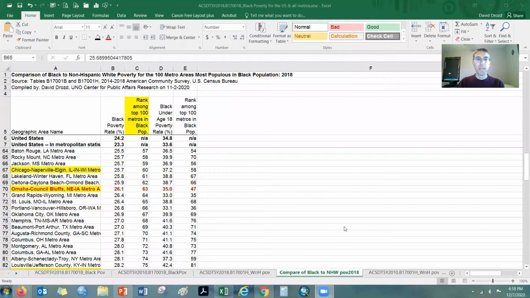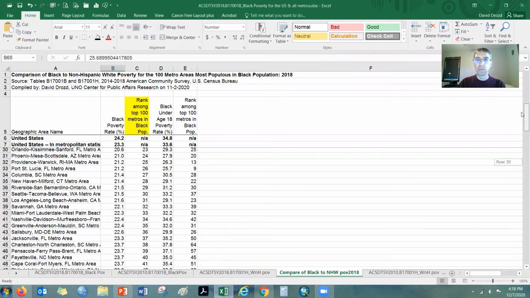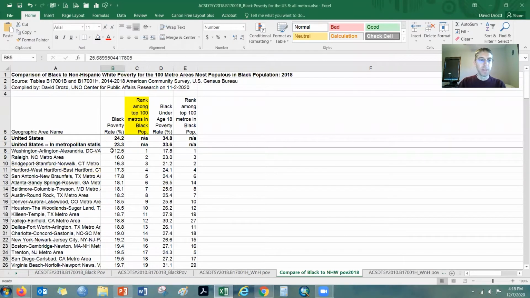So here is a table where I took a look at Black poverty rates across the United States. This is sorted going from lowest Black poverty rate on up the list for the 100 largest metros in Black population. The reason why we do that is that we want to have the most accurate data as possible.